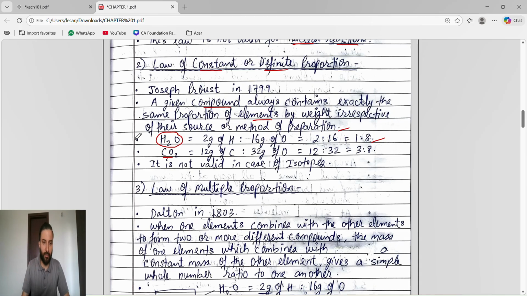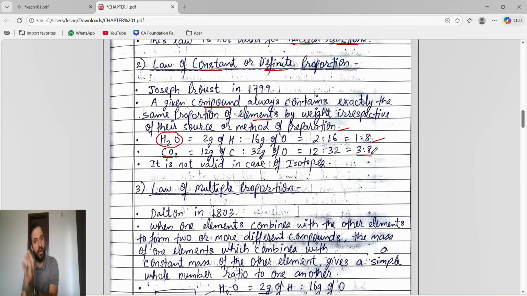After getting carbon dioxide, what is the formula? Carbon dioxide formula is CO2. CO2 means 12 gram of carbon and 16 times 2, 32 gram of oxygen. So 12 is to 32. When you cancel this, you will get 3 is to 8. That is the thing. The law of constant or definite proportion says that a given compound, fix a given compound, water, ammonia, carbon dioxide,